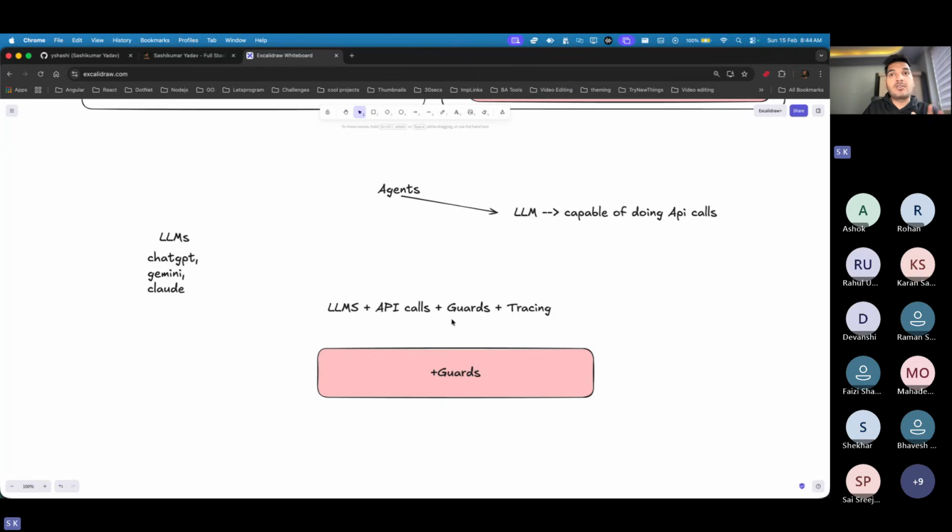After the API call, you need to check the guard. Then I need some tracing to debug how my flow was going. Did anything go wrong? What was actually going on? Maybe I can put it like this: tracing, I would say debugging. So tracing plus debugging. If you know this much, then you know 80% of agentic AI development. Now let's try to add another 20.